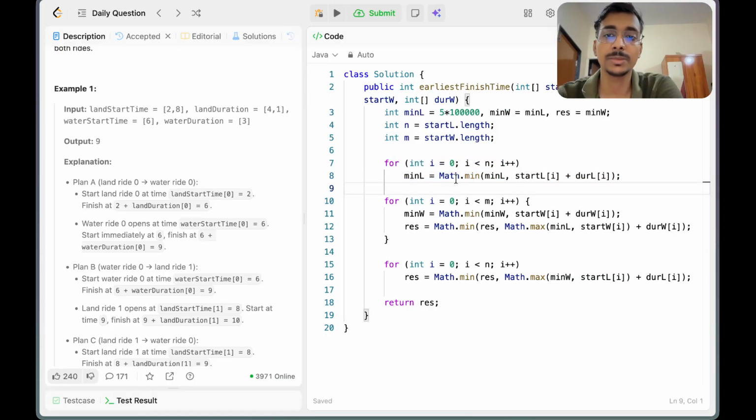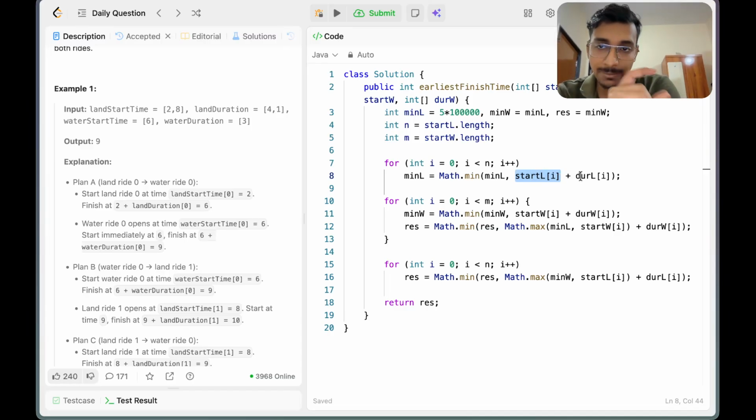How am I calculating this? This is calculated from the start of the land ride, when that particular land ride is allowed to be ridden. So start plus the duration.